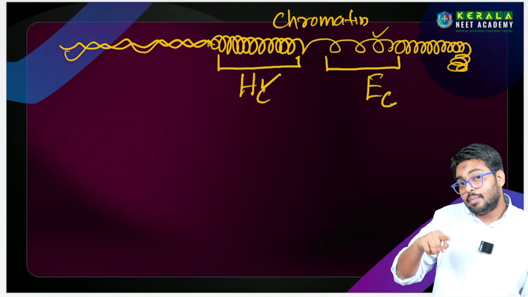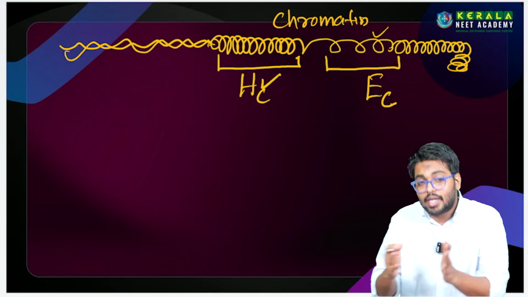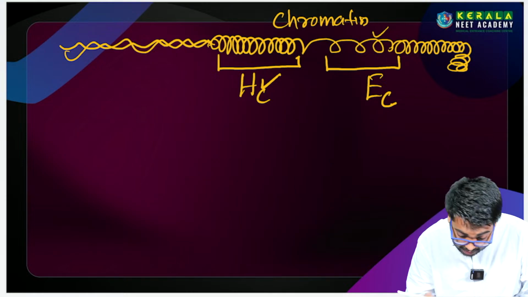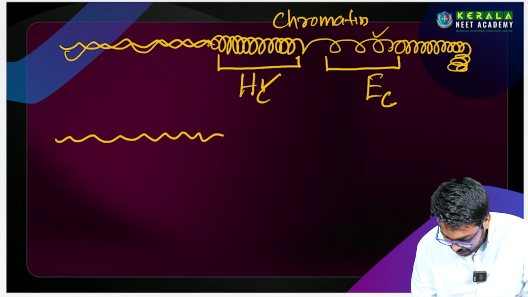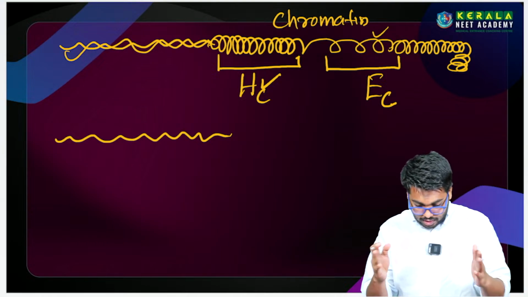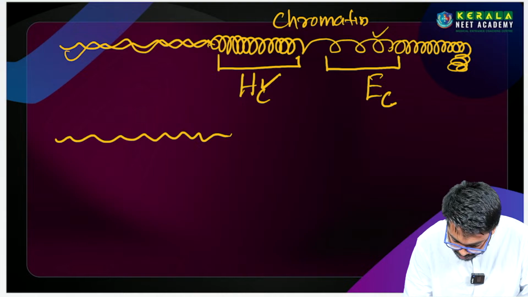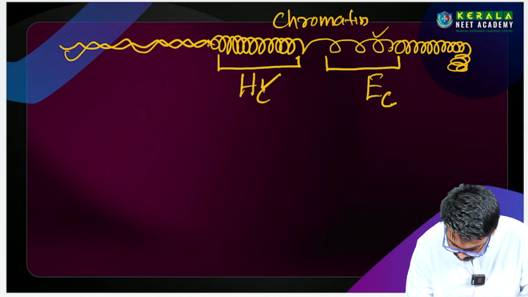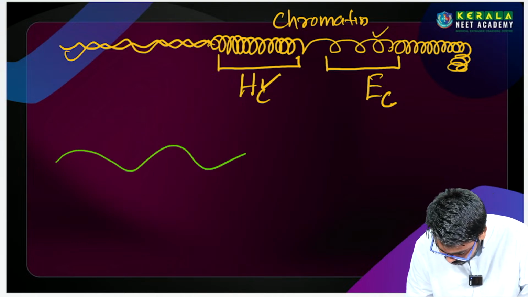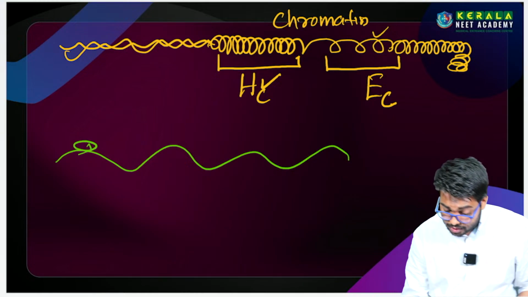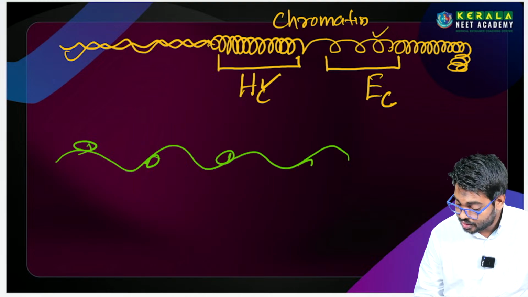Then DNA is condensed into chromatin. Next, the chromatin is condensing. Before the condensation, the chromatin forms a specific structure, which is given in the textbook in the NCERT statement.